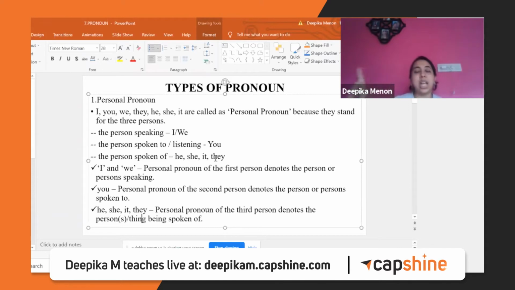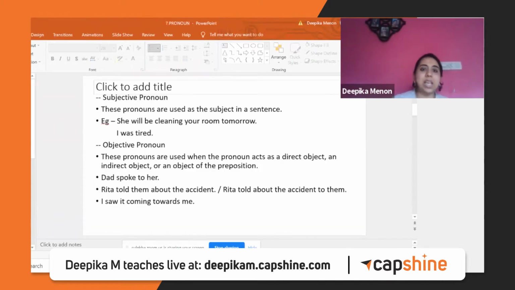One boy or girl, he and she. Animals, where we cannot determine the gender, it. Things, it. City, it. Place, it. Everything, it. So this is the personal pronoun. Now the personal pronoun is divided into three types, and these are the most commonly used pronouns. So understand them very, very well.